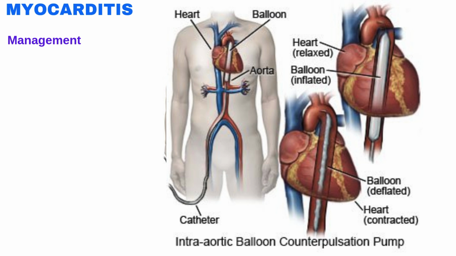Next procedure is the intra-aortic balloon pump. These devices use a tiny balloon to help the heart pump more blood. These devices help increase blood flow and reduce the strain on the heart. It is placed in the main artery called the aorta. A doctor inserts a thin tube called a catheter into a blood vessel in the leg and guides it to the aorta. A balloon attached to the end of the catheter inflates and deflates as the heart beats and relaxes.